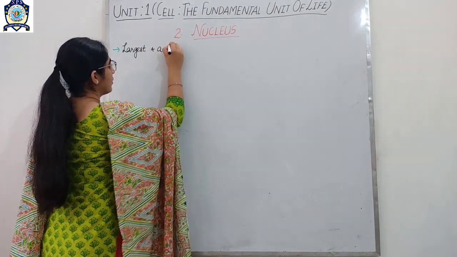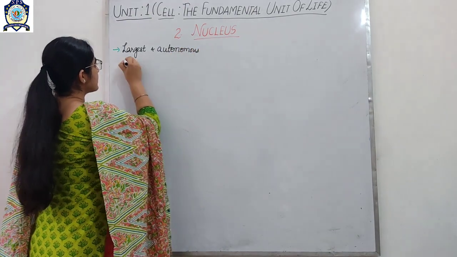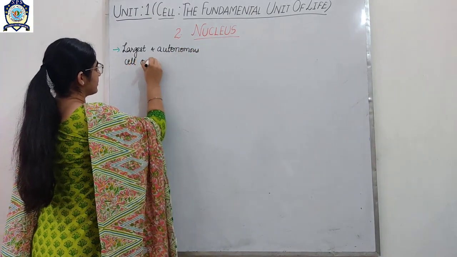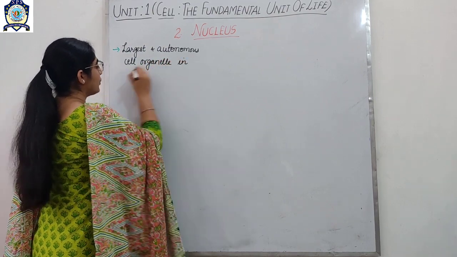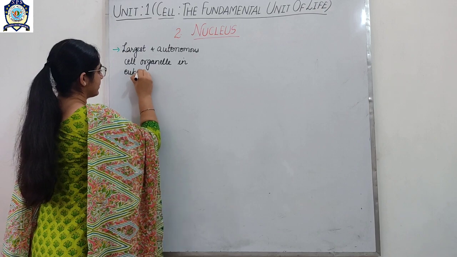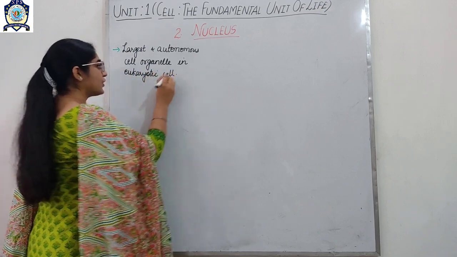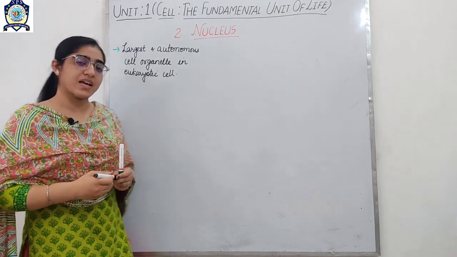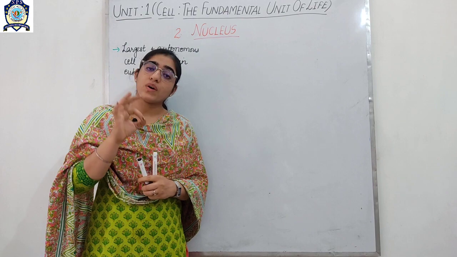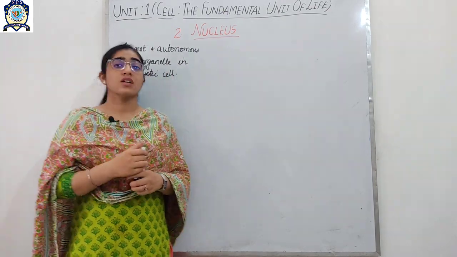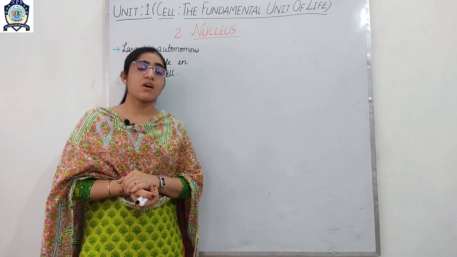Largest and autonomous cell organelle in eukaryotic cell. In our previous classes we have discussed that in the eukaryotic cell there is present a well defined nucleus. So nucleus is the largest and autonomous cell organelle.